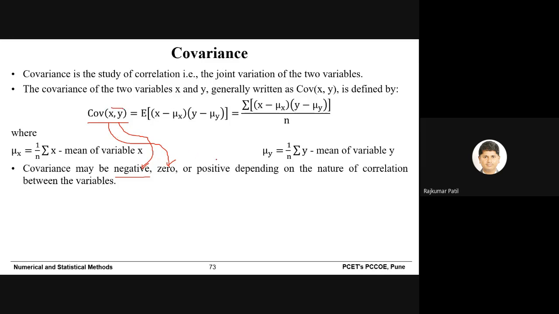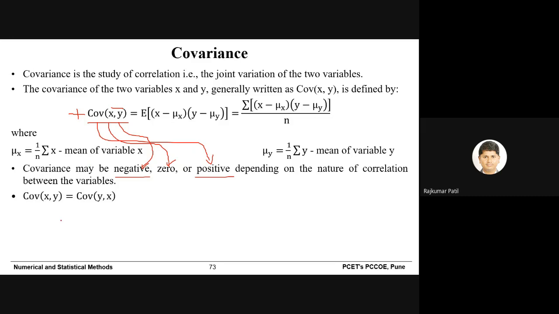And when x and y increase together, or decrease together, then we can say that it is a positive correlation. Generally, when there is a negative correlation, covariance will have a negative sign. When there is a positive correlation, the covariance will have a positive sign. So the sign will tell you whether it is positive, negative or 0 correlation.